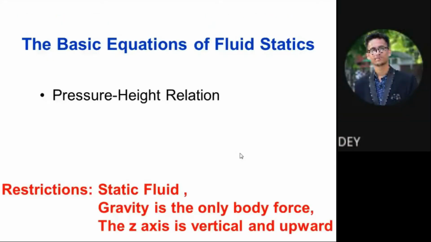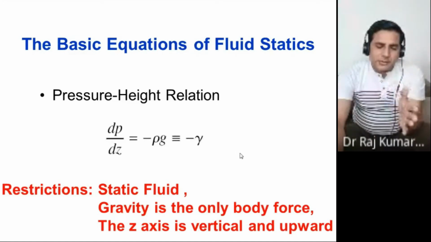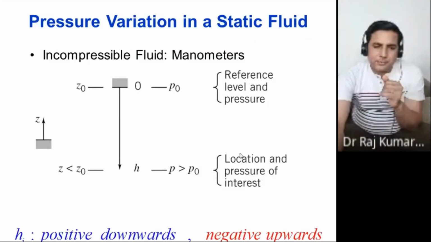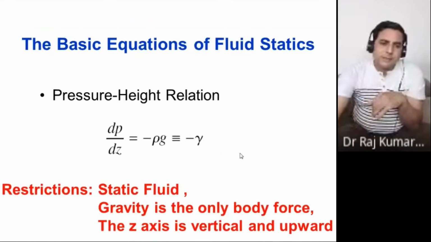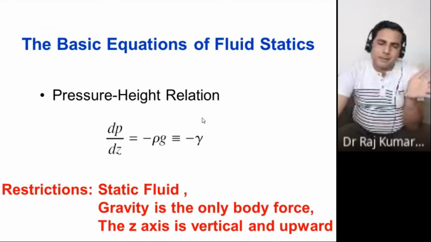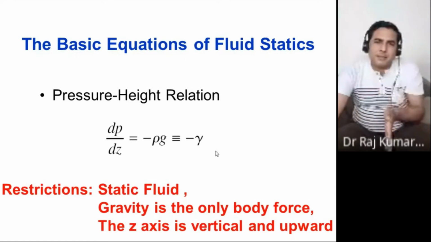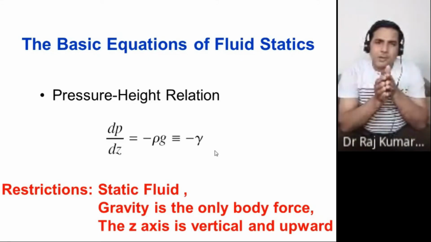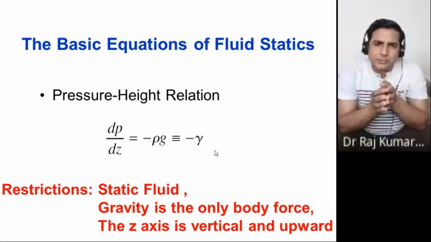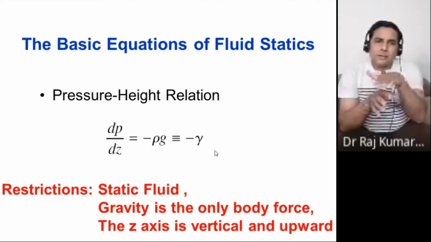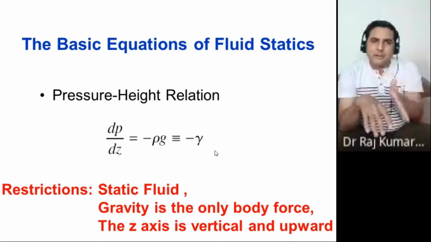So this is what you get here. If you see the previous one, this is the pressure height. In the previous slide, we took the Z coordinate because you want to calculate only the variation in the Z direction, since in a fluid the pressure changes with respect to height only, right? Pressure is not a function of the xy plane. It is a function of height only. So in the previous derivation, we took this coordinate as Z only. Therefore, we wrote dP upon dz equal to minus rho g here.